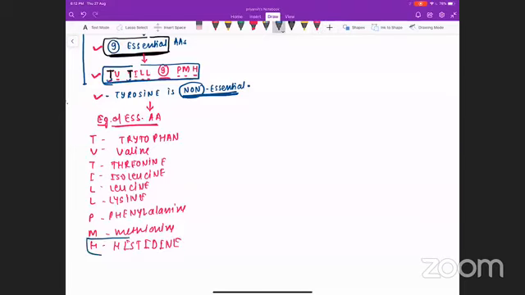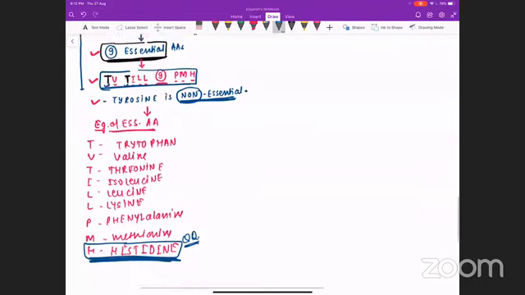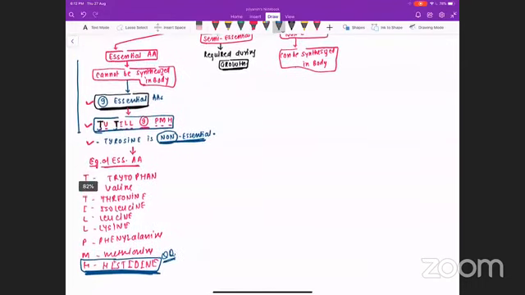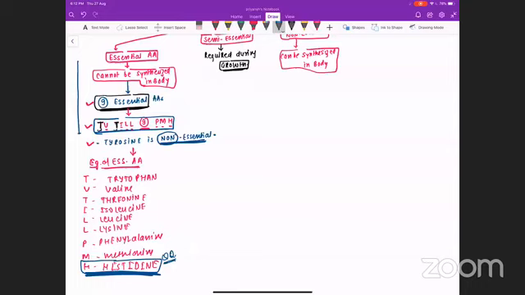I am highlighting the histidine. The reason I am highlighting the histidine is that in many books, histidine is written as semi-essential. Histidine is not semi-essential. I am again saying, in the NET board answer bank, in the question bank of the NET board, histidine is regarded as an essential amino acid.